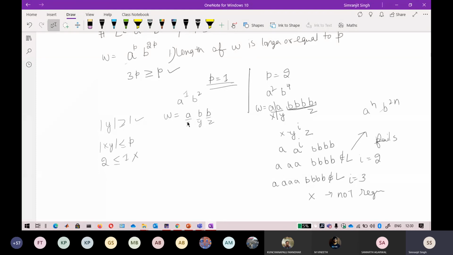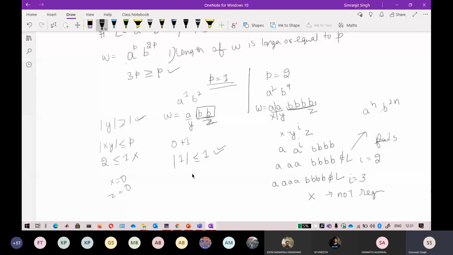So what you do is you just delete this x here, and you take this as y, and this is your z. Because the length of x can be 0 and the length of z can also be 0, it is already given. So you can think that the value of x here is 0. Now the length of y is greater than or equal to 1. This condition is satisfied. Second is the length of x and y. The length of x is 0 plus the length of y here is 1, so the length of xy is less than or equal to p, that is your pumping length, that is also correct.